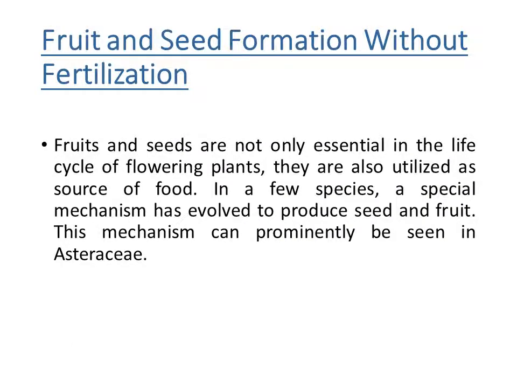Fruits and seeds are not only essential in the life cycle of flowering plants, they are also utilized as a source of food. In a few species, special mechanisms have evolved to produce seed and fruit. These mechanisms can prominently be seen in the Asteraceae family.